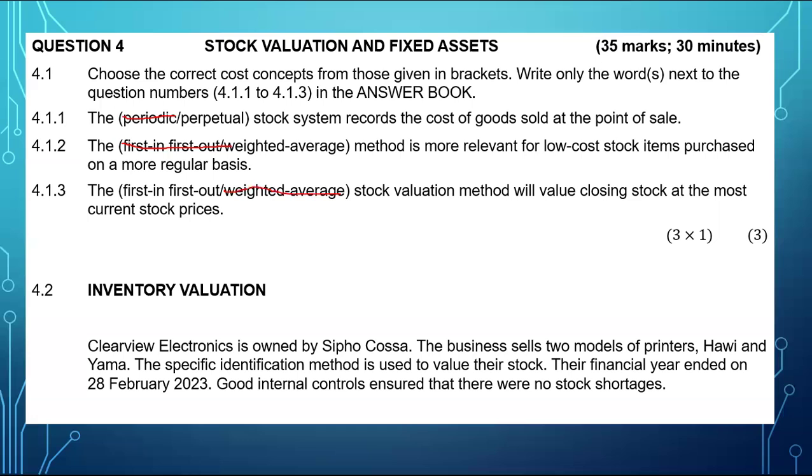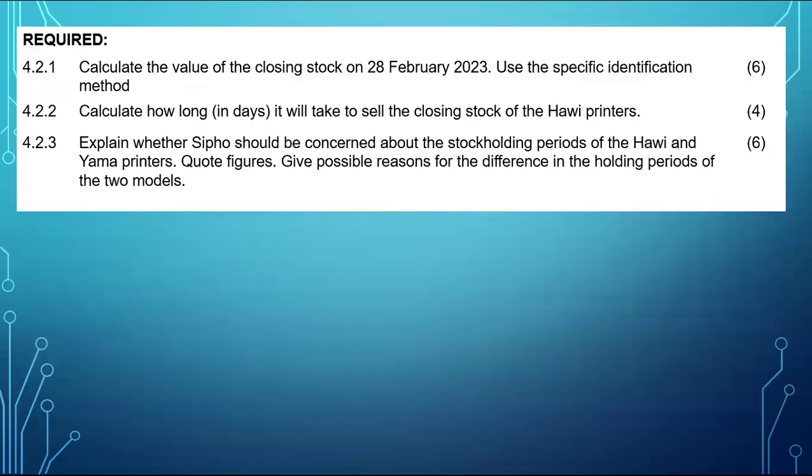Let's go to 4.2. Now, Clearview Electronics is owned by Tsebo. The business sells two models of printers, which is Howie and Yama. The specific identification method is used to value their stock. Their financial year ended on the 28th of February 2023. Good internal controls ensure that there were no stock shortages. And it continues up to this side. So the first question, which is 4.2.1, wants us to calculate the value of closing stock. We need to use specific identification method.